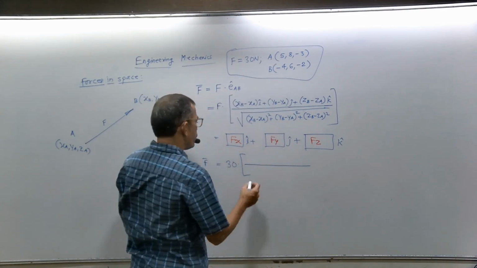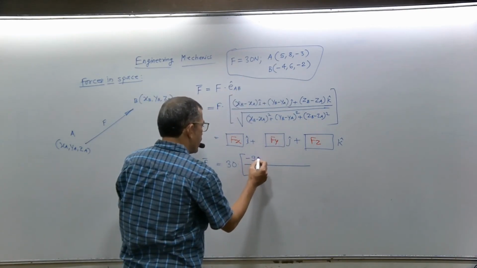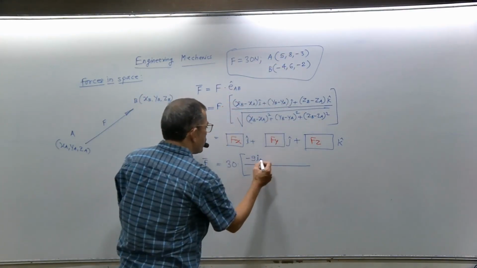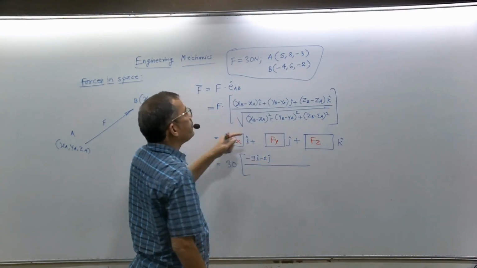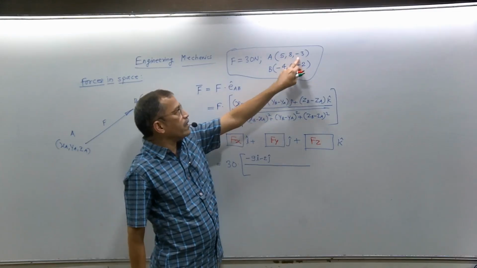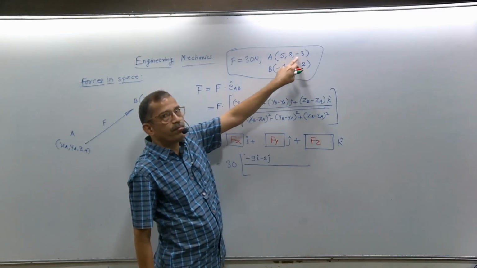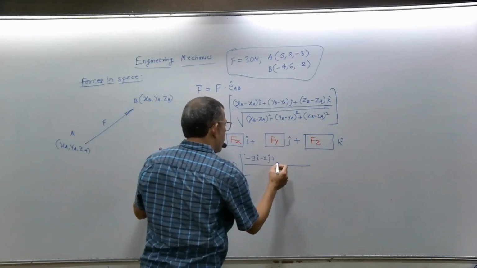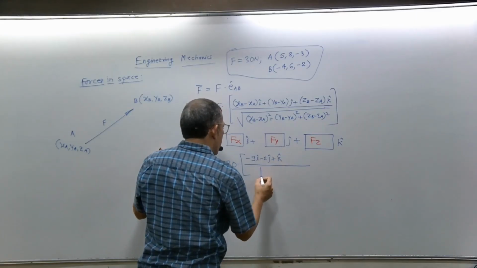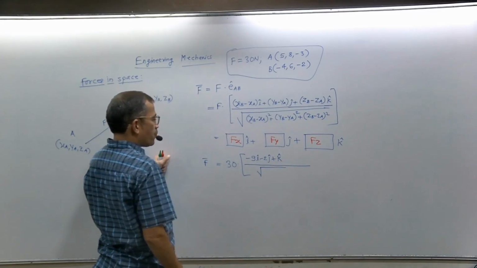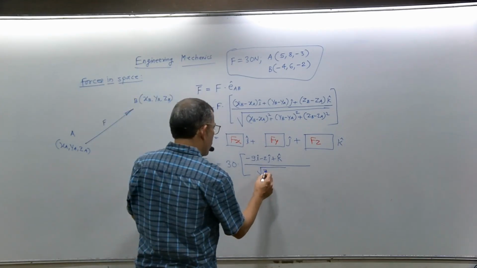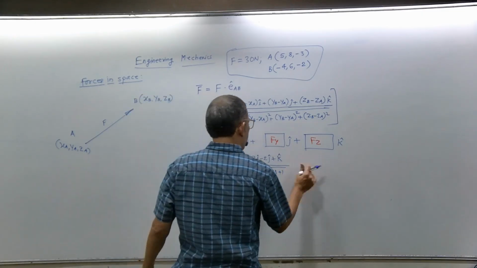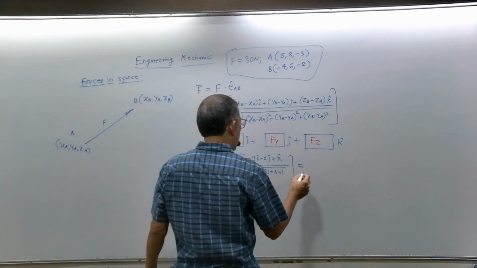Now see carefully. Coordinates of B minus A: minus 4 minus 5, minus 9 I cap. 6 minus 8, minus 2 J cap. Minus 2 minus 3 means minus 2 plus 3 (minus of minus 3), that is plus 1 K cap. Divided by root of 9 square, 2 square, 1 square. 9 square is 81, plus 4, plus 1. That means how much will you get? Root of 86.